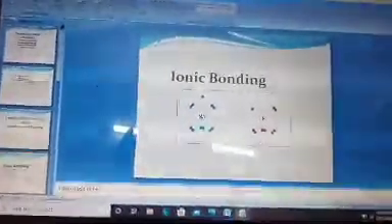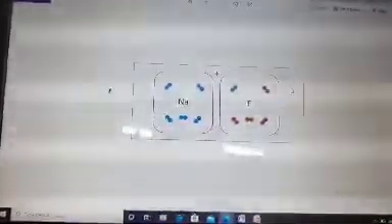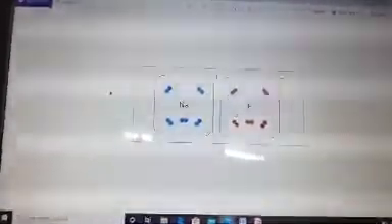And now see here, I will be showing you a zip file to understand this thing. See, sodium will transfer one of its electrons to this fluorine. As a result, what will happen? Sodium will form a positive ion and fluorine will form a negative anion. Just look here, electron transfer occurs, and then it forms the positive and negative ions, and these ions will attract each other to form a compound like sodium fluoride.